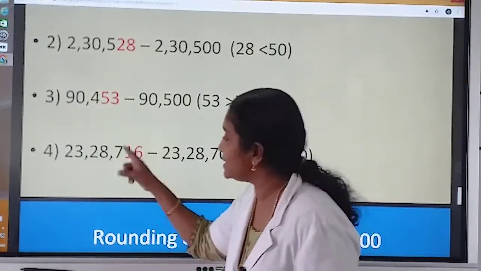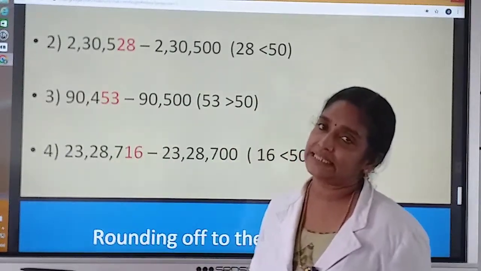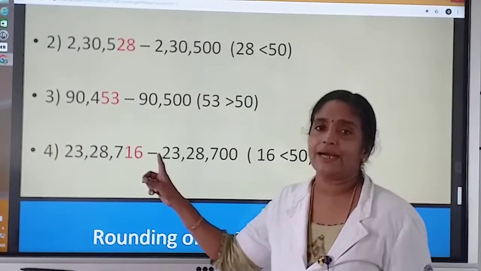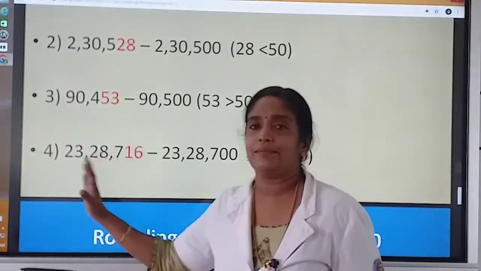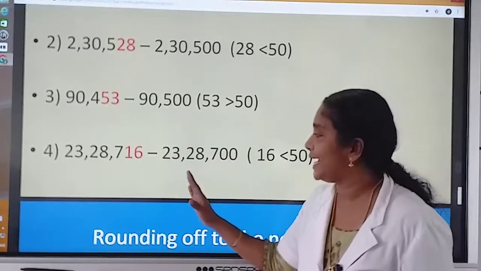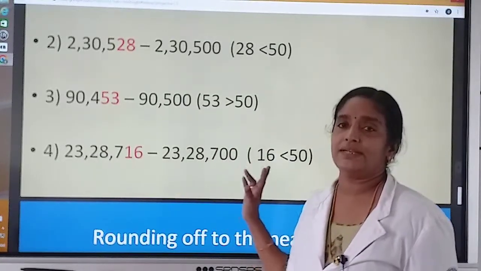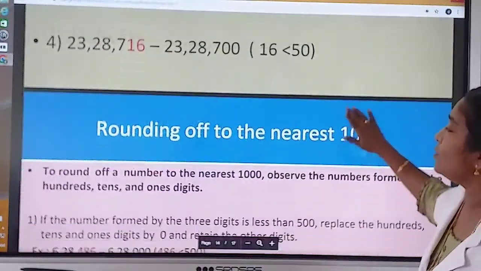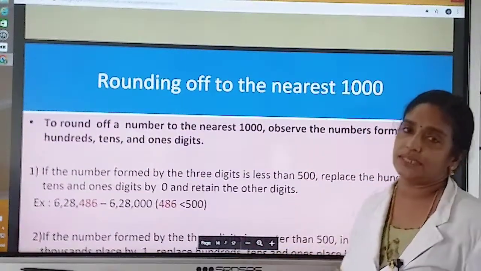Now look at example 4. 23,28,716. Its ones and tens digit form 16. 16 is less than 50. So we want to replace that by 0 and retain other numbers as it is. So what is the answer we are getting? 23,28,700.